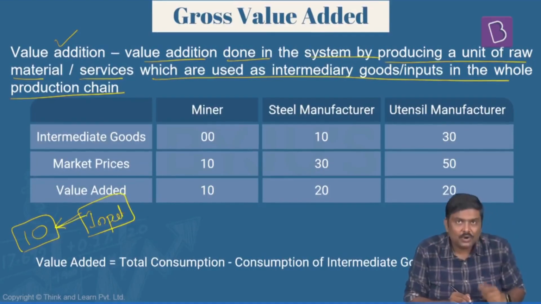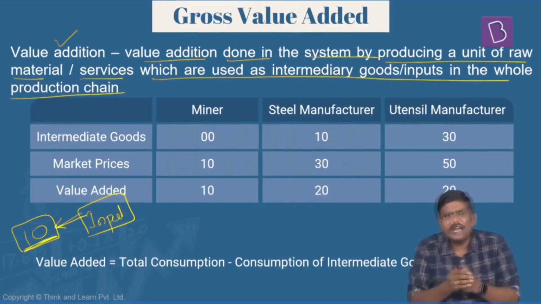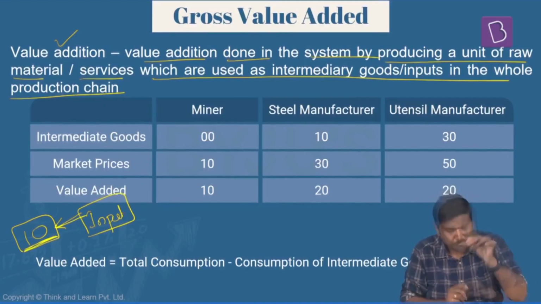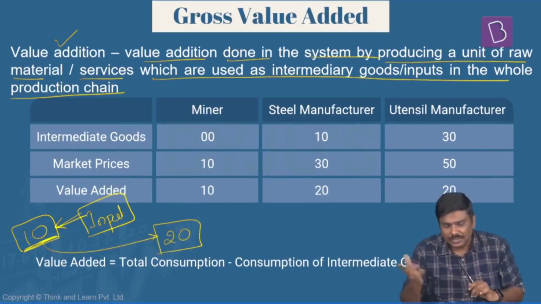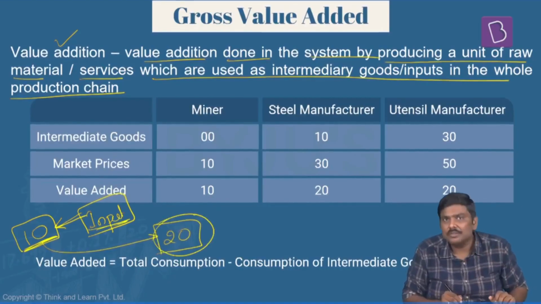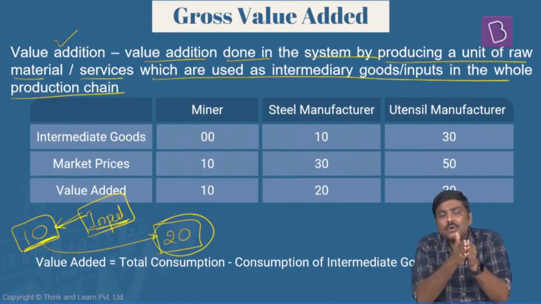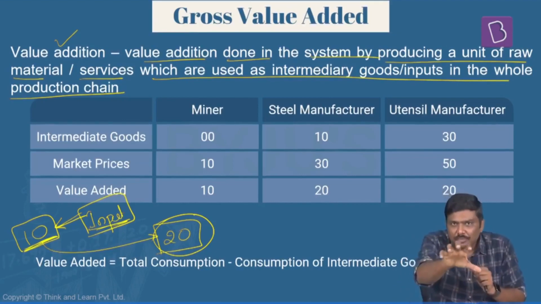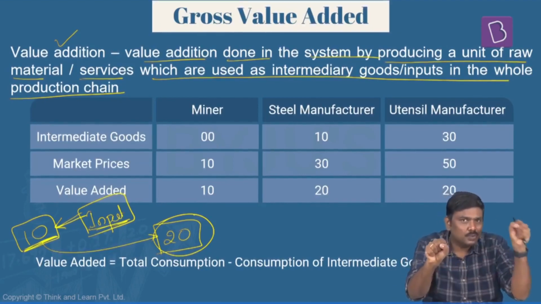So I have purchased raw material worth 10 rupees. I have added value. I've changed the shape. I've put it in the production process. And now I've made this particular pen ready. And I'm about to sell this particular pen in the market at 20 rupees. So have a look at this. My input cost is how much? 10 rupees. And my output price is how much? 20 rupees. So in the system, basically in the supply chain or in the production chain, I have procured raw material worth 10 rupees and my output is worth 20 rupees.